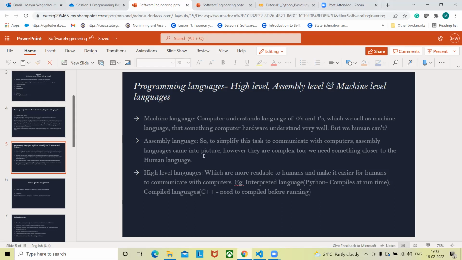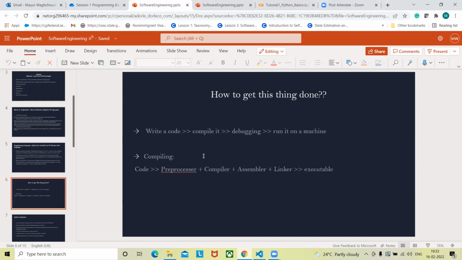Okay, so this is an upward graph, that means this is a flow, right? Machine level language, then above that there is assembly, and above that there is high level language. But the thing is that when you or I as a programmer write any code, that code is in a high level language. So if we want to convert that code into machine level language, which the computer understands, we need to compile our code. So this is the flow that I mentioned over here.